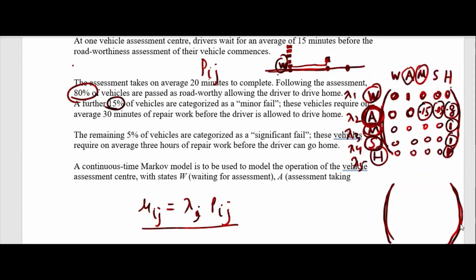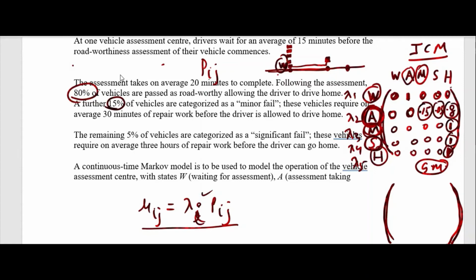So the first matrix that we've made, that's essentially a transition matrix, right? Which one? The one with the probabilities. This is actually the jump chain matrix, not the transition matrix. From the jump chain matrix, we'll try to get the generator matrix. So how do we get the generator matrix from the jump chain matrix? Here we will apply this formula.